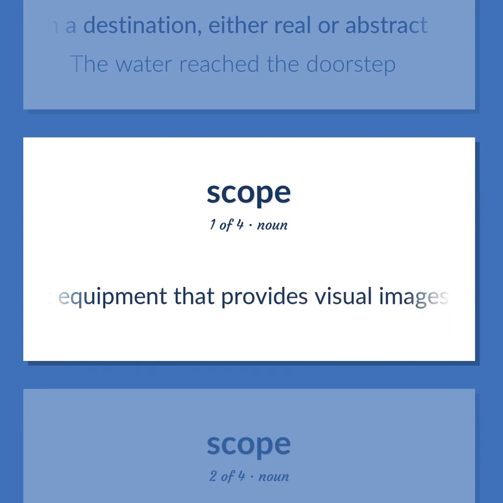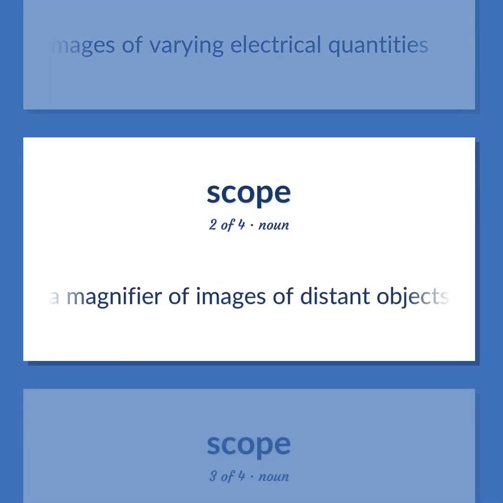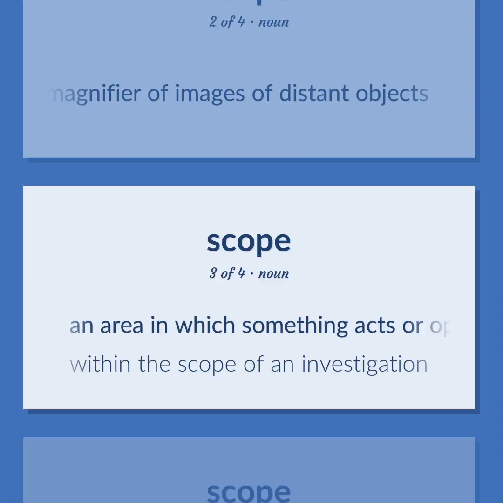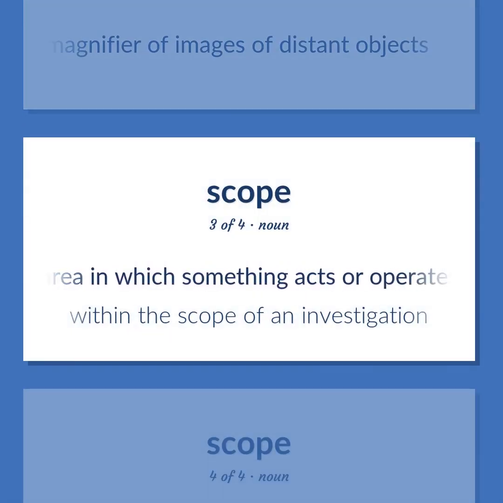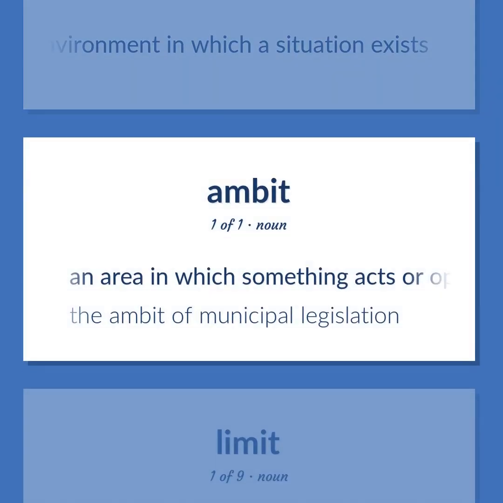Electronic equipment that provides visual images of varying electrical quantities. A magnifier of images of distant objects. An area in which something acts or operates or has power or control. Within the scope of an investigation. The state of the environment in which a situation exists. An area in which something acts or operates or has power or control. The ambit of municipal legislation.